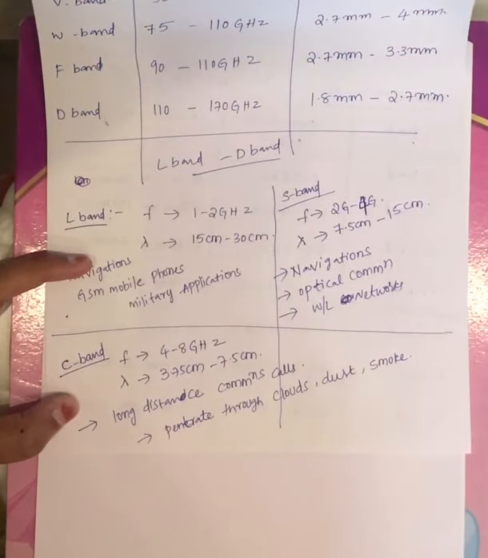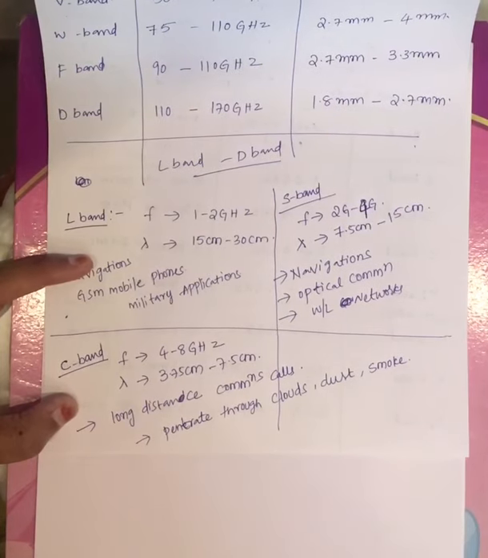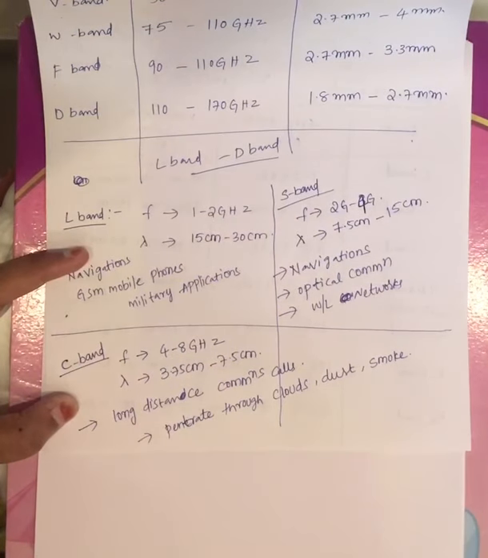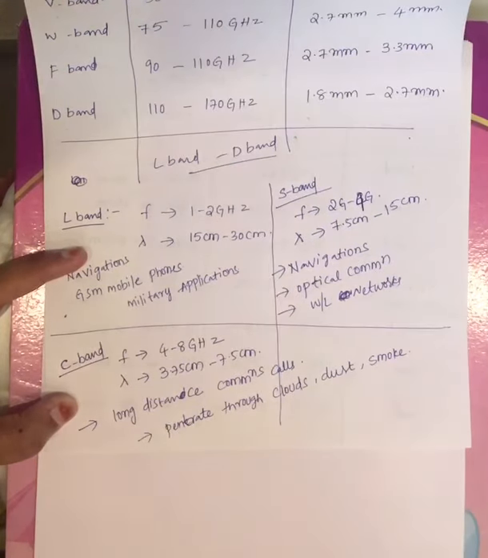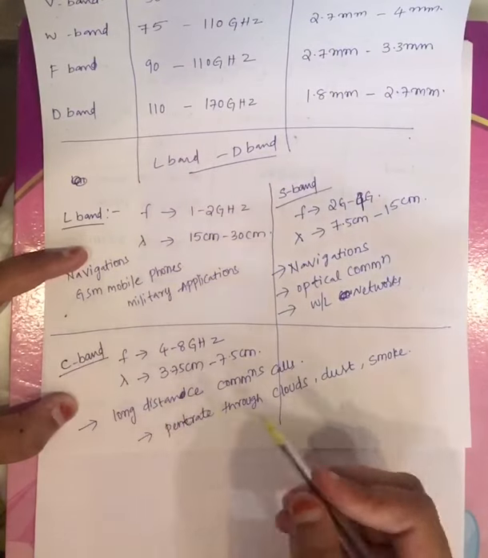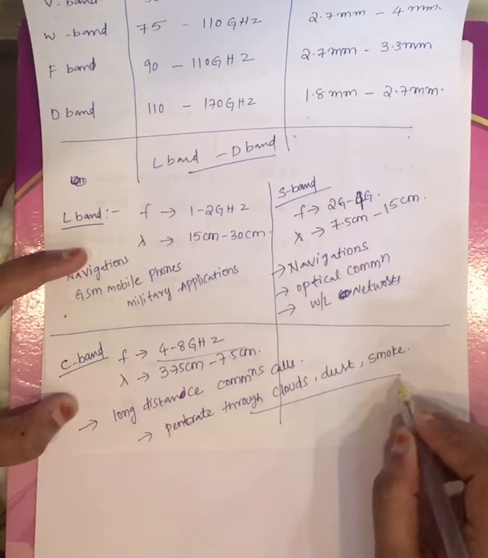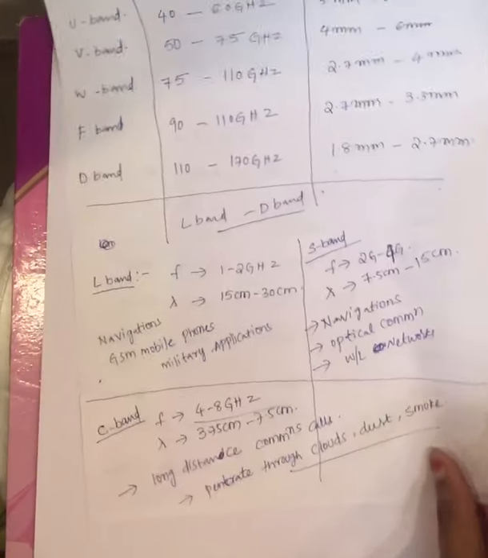Now C band, that is the third microwave band, has a frequency range varying from 4 to 8 gigahertz. Lambda varies from 3.75 centimeter to 7.5 centimeter. Now coming to its applications, for long distance communication, that is contacting through long distances, you can use this microwave band. And C band microwave, with frequency range from 4 to 8 gigahertz, can penetrate through clouds, dust, smoke, etc. Right, now these are the applications of three bands. We have seen L band, S band and C band.